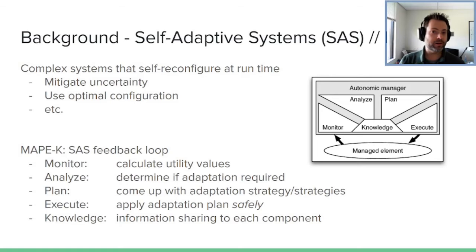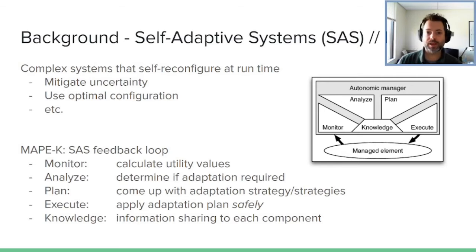Is some violation occurring? Or is performance weakening to a point where we're not happy with it? Okay, and adaptation is required. This is what we have discovered. That goes on to the planning stage where the system comes up with either one or multiple reconfiguration strategies. So here is all of the things that this system can do to handle this problem. Okay, let's pick the best one and apply it.